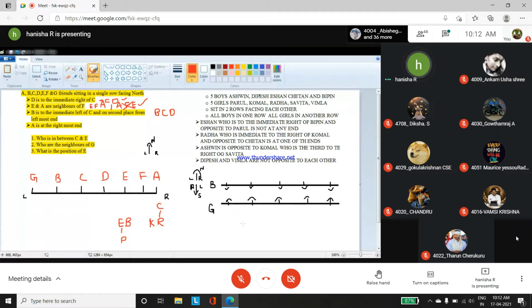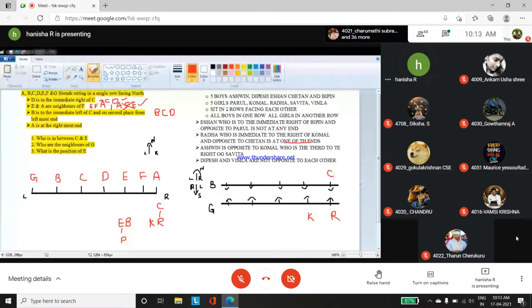If I put Komal here, Radha here, Chetan here, this will not be satisfied. Radha should come on one of the ends. So if I put Radha in this position, I can't have Komal. So my only possibility is to have Komal here, Radha here, and opposite to Radha you have Chetan. So out of 10, 3 positions are fixed from the second clue itself. This has been done.